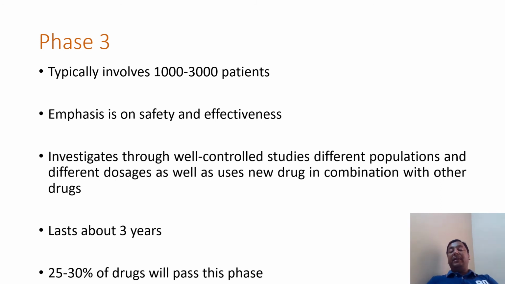And the third phase is where the population will be in the thousands, 1,000 to 3,000 patients. Here also the emphasis is on safety and effectiveness, and investigations are through well-controlled studies of different populations and different doses, as well as use of the new drug in combination with other drugs. It lasts about 3 years, and 25 to 30% of the drugs will pass this phase.